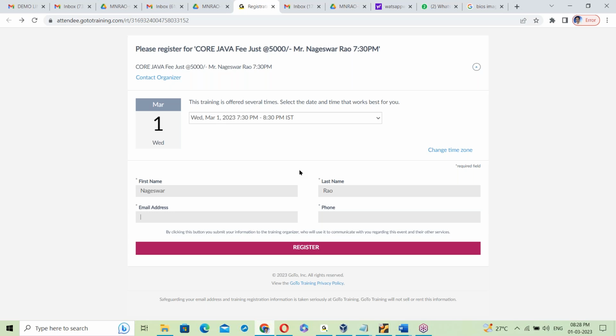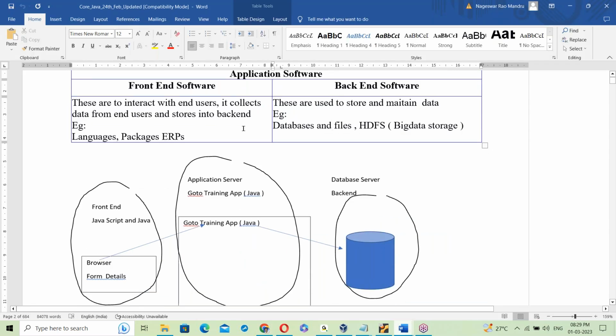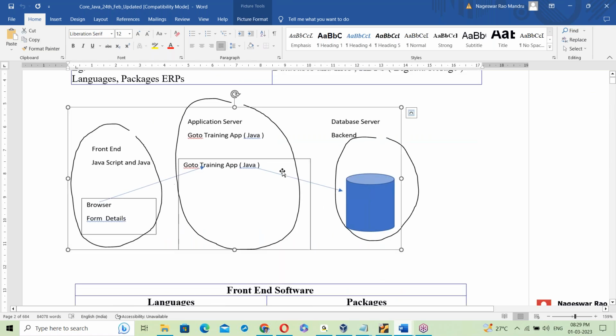After taking data, the data is stored in some location. That location is called the back end. Front end is to interact with end users; it collects data from users and stores it at the back end. Back end is to store the data, like databases and files. This is a Java application, for example.